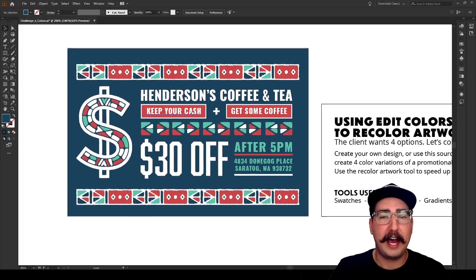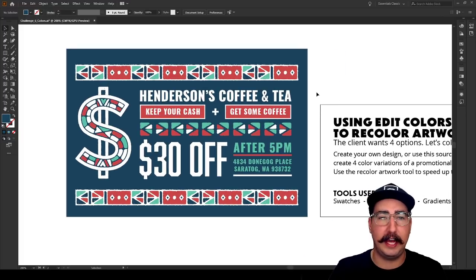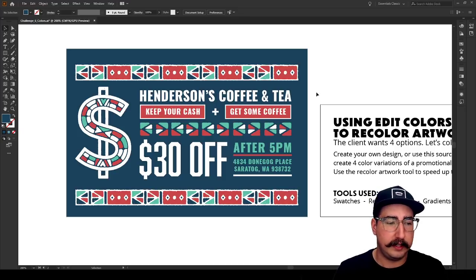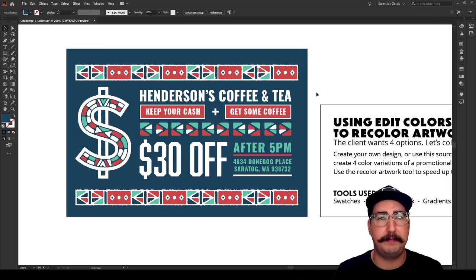So we have this great flyer here for Henderson's Coffee and Tea, but right now it looks a little bit Christmassy, a little holiday, maybe a little bit cool and wintry. And let's say that we want this, but we want to adapt it for the fall, right? That maybe they've changed their campaign and they're going to run this in the fall. And I'm like, oh man, I did the whole thing thinking winter. So there are a couple ways to recolor this artwork. The first would be this.